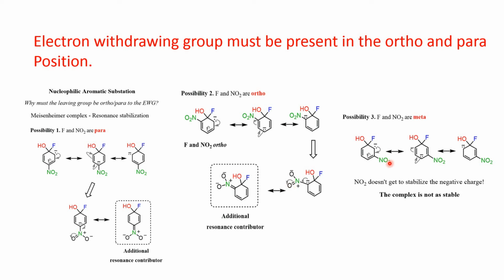But when it is in the meta position, then this nitro group cannot participate in resonance with this negative charge. So resonance stabilization is not possible, or the nitro group cannot stabilize the carbanion by resonance. Only some stabilization occurs due to the minus I effect of the nitro group, delocalization of the charge. But resonance stabilization does not occur. So when the electron withdrawing group is present in the meta position, the complex is not stable.